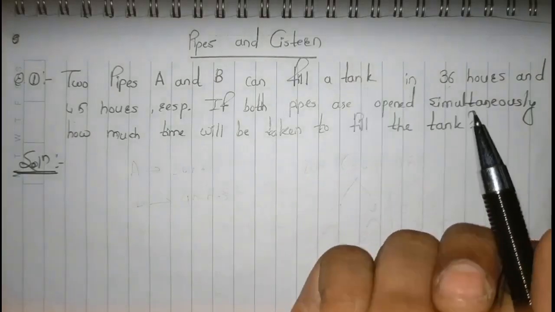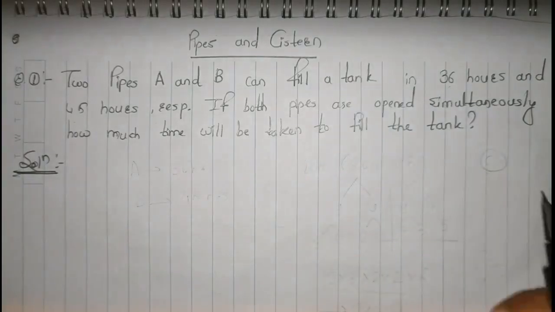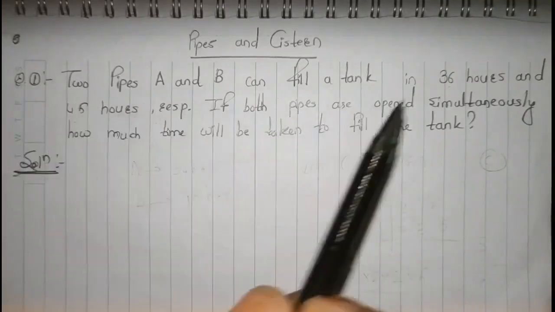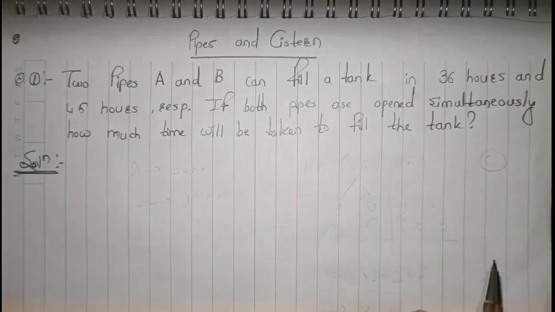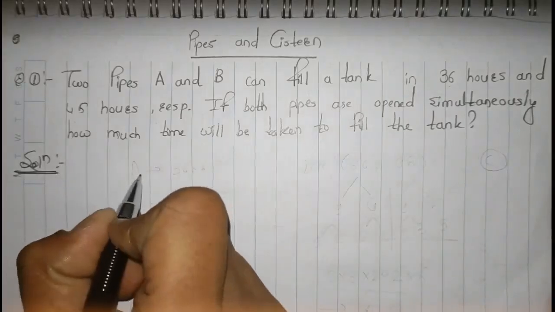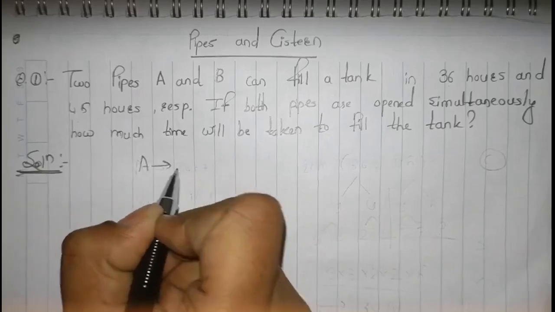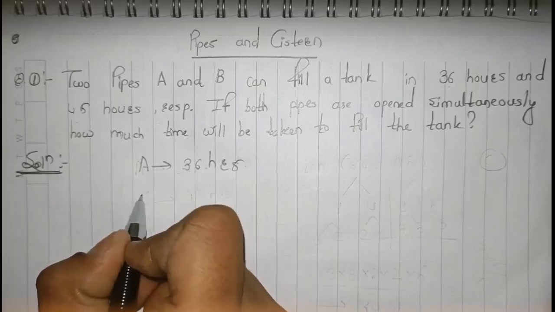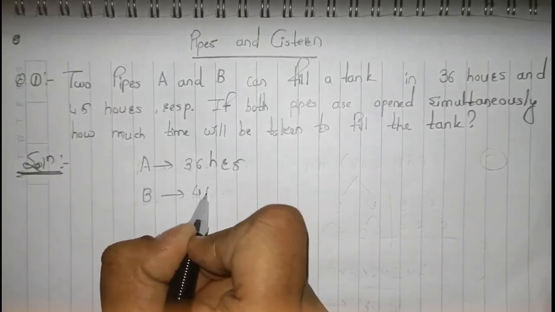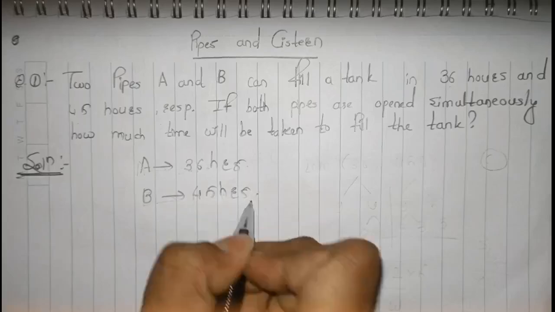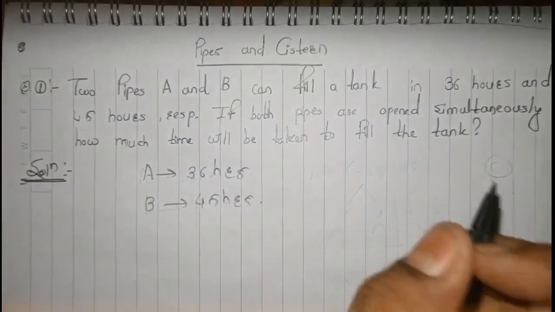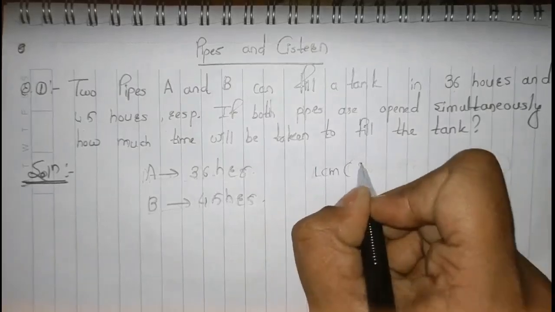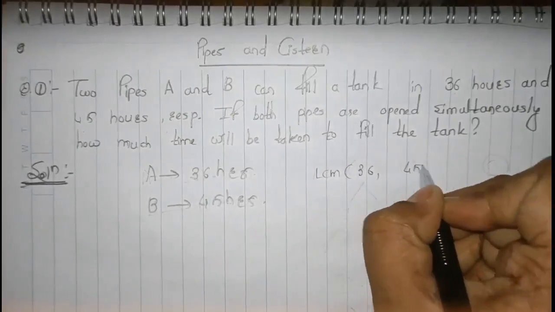Otherwise you can go with writing a constant, like C. So A is filling the tank in 36 hours, B is filling the tank in 45 hours, right? Here you can consider C as your total capacity, or you can find the LCM of 36 and 45.